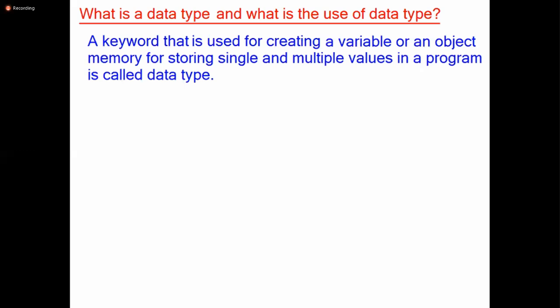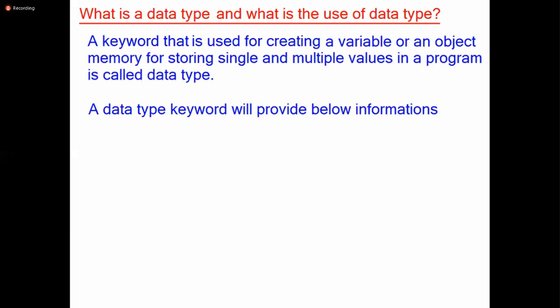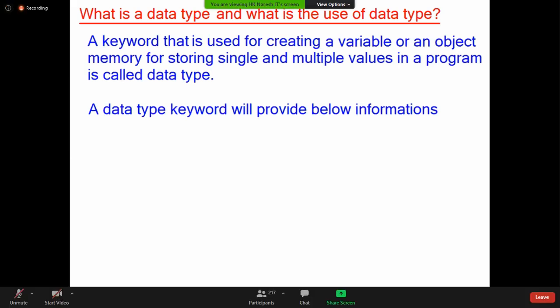Now a keyword that is used for creating a variable or an object, a keyword that is providing information to create variable and object memory, is called what? Data type. So if you want to call a keyword a data type, it should exhibit some characteristics. What is that? A data type keyword will provide the below information. What are the pieces of information? Come on, tell me. First information is what?